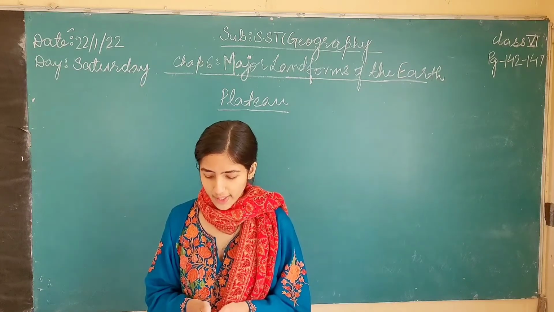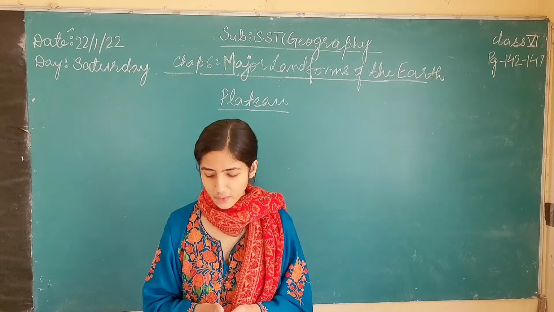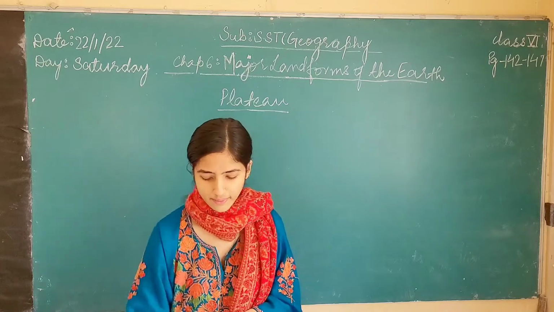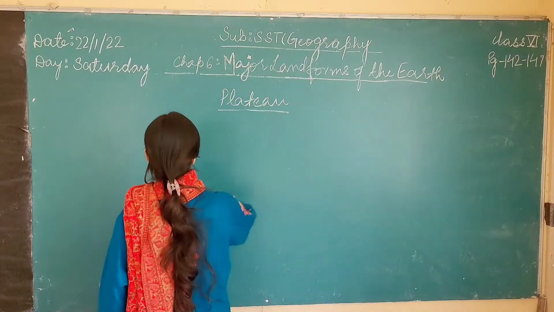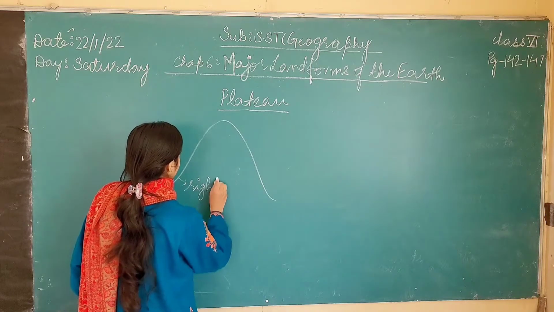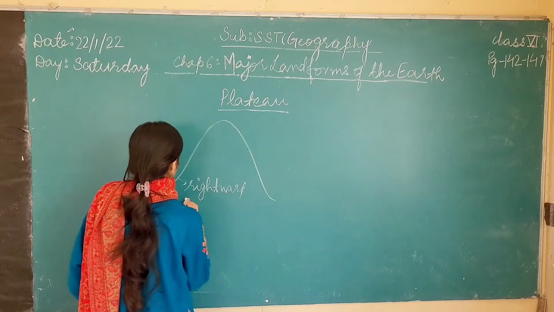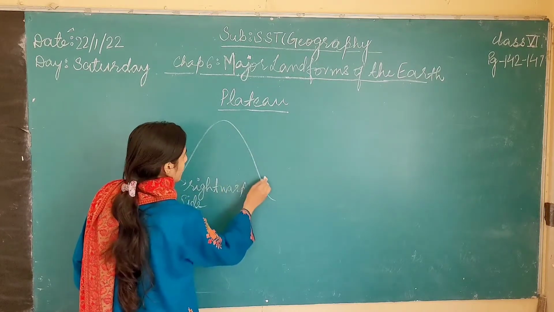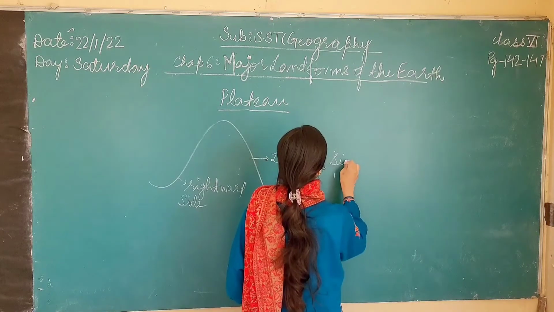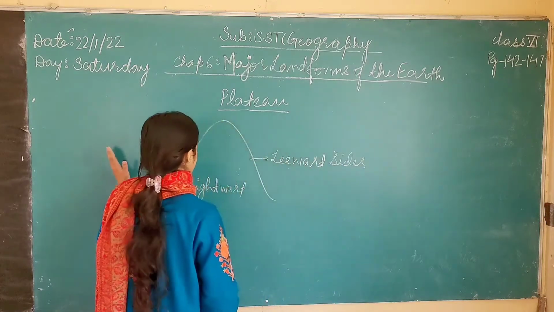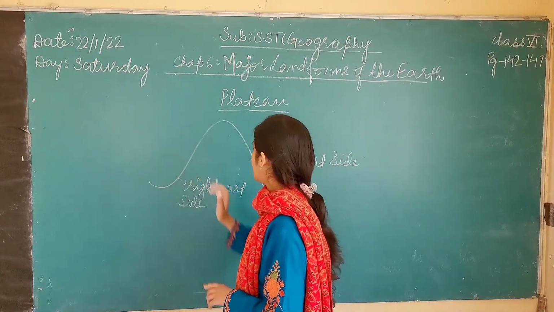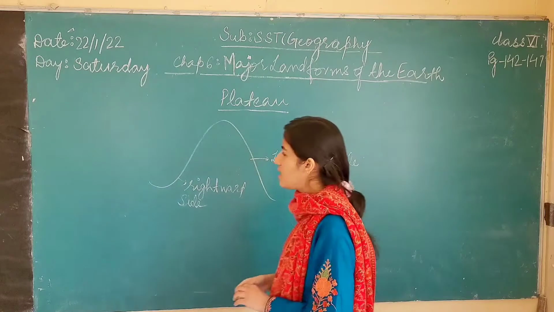Then the leeward side of the mountain is the side protected or sheltered from the wind. Like in this case, like we discussed earlier, this was the windward side, and this side was the leeward side. This side is always protected from the strong winds coming from this side. Okay, the leeward side is always protected from the winds.